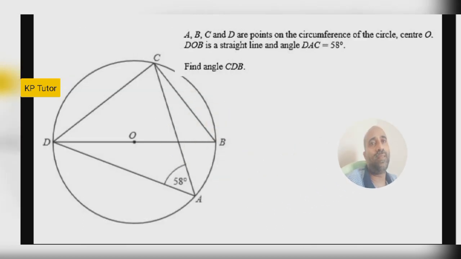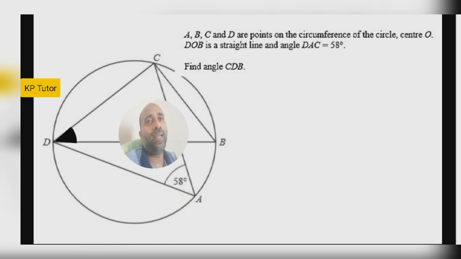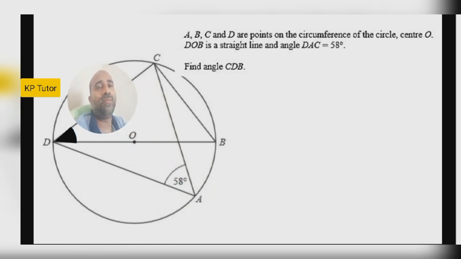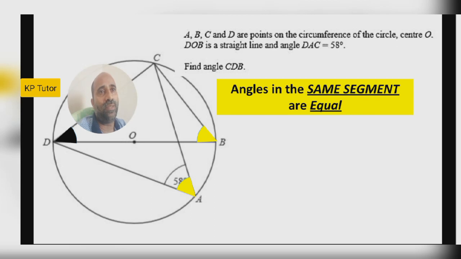Yes, if you see this diagram, maybe you can think it is very difficult, but it is very easy. We have to find angle CD. This you have to find, right? So one angle is given here, 58. Then here, look, I am inside the chord now. Look to me, from there you can look, these two angles are which type? The theorem says angles in the same segment are equal. So one is 58, another must be 58.